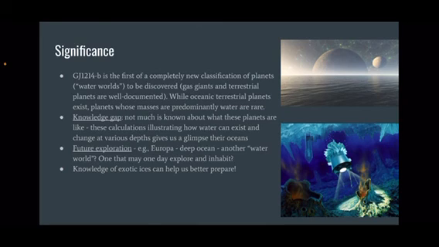For example, Europa has been suspected to be a habitable moon in our solar system with a possible ocean hundreds of kilometers deep beneath its icy exterior. And this knowledge on water worlds can, for example, help us better prepare to explore that moon's oceans.